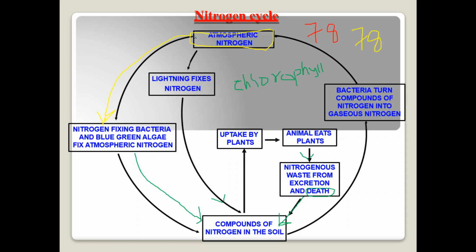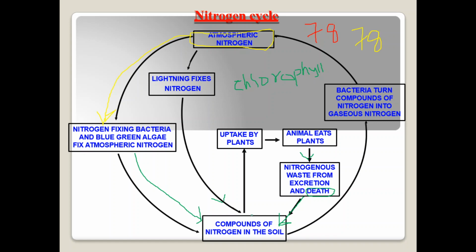Suppose all the 78% of nitrogen present in the air got fixed in the soil. Then what would happen? It would lead to an imbalance in nature. Nature is designed differently. There are some bacteria that we call denitrifying bacteria.